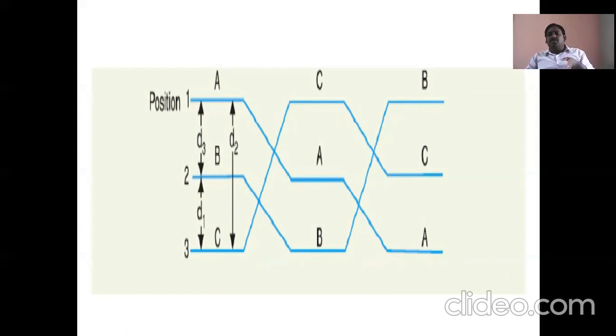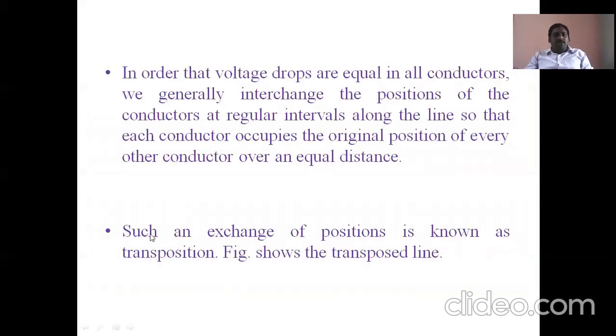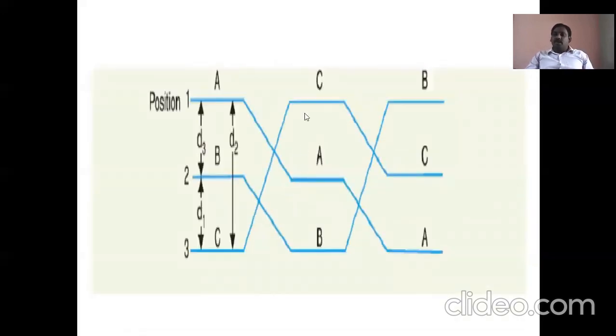Conductor A is at position 1, conductor B is at position 2, and conductor C is at position 3. That's why we already defined such an exchange of positions at regular intervals along the line so that each conductor occupies the original position of every other conductor over an equal distance. Like this, we are taking a transposition of conductors.